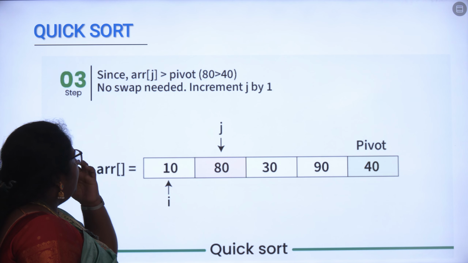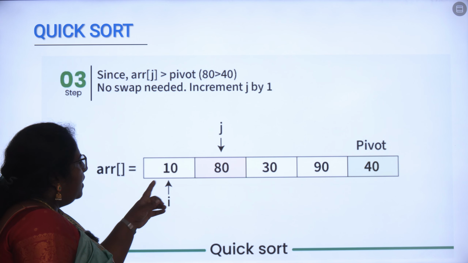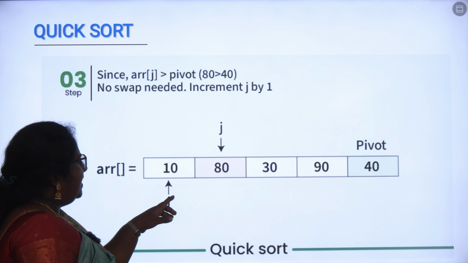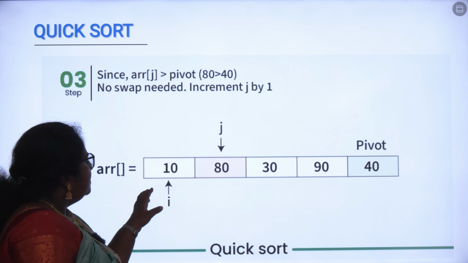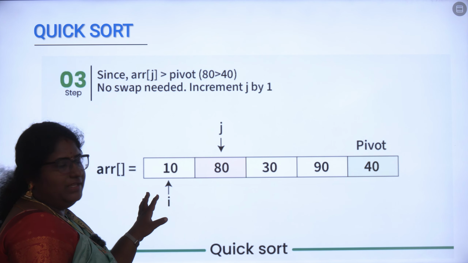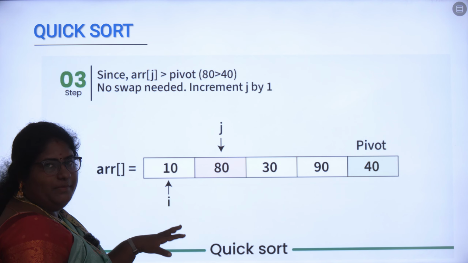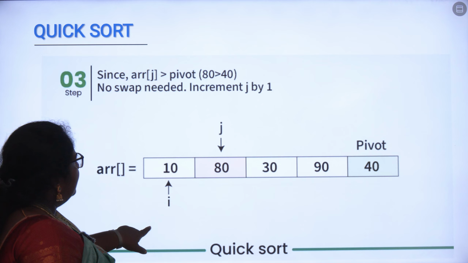Here the array will be checked against its pivot value. At the second position we will be checking the value 80. 80 is greater than 10, so the positions are correct. We fix the position here, and we will be incrementing the value of i and the value of j.